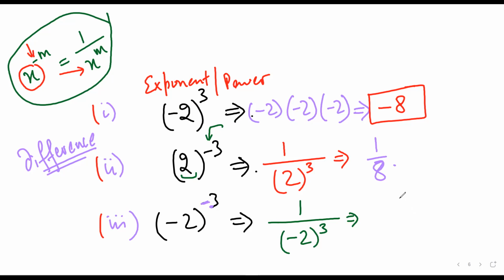So it will be minus 2 into minus 2 into minus 2. So it will become minus 8, so 1 upon minus 8. Mr. Satya, any doubt? No. Mr. Sarthak, any doubt? No, sir.